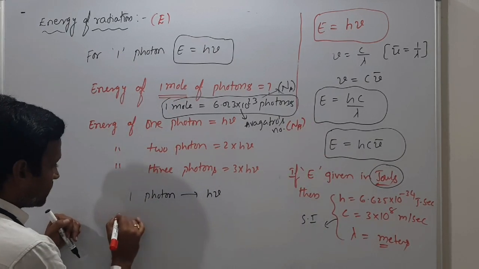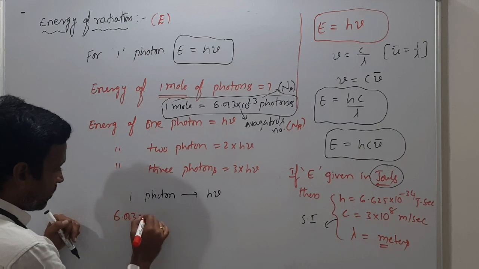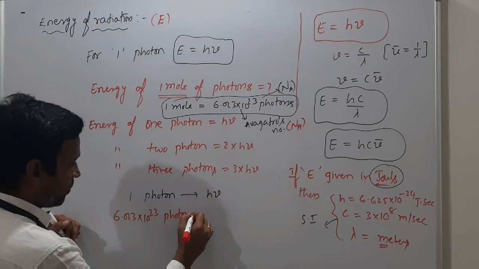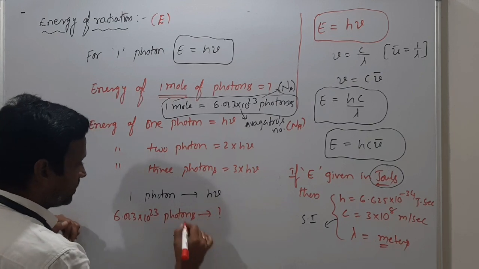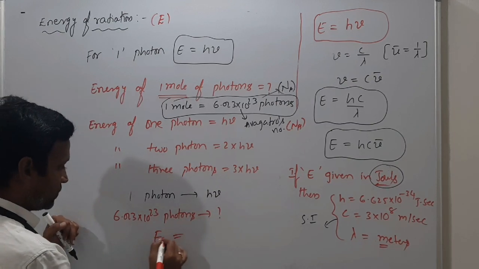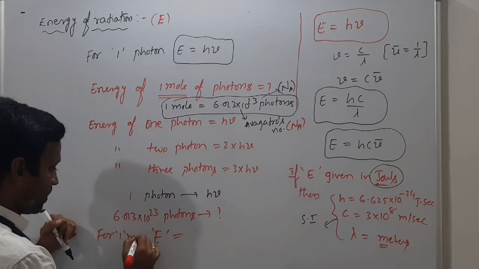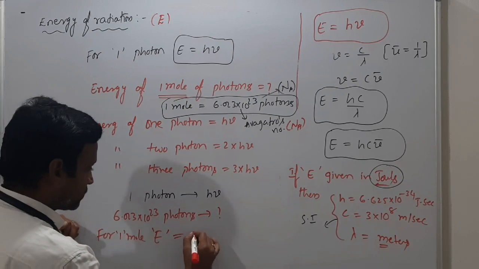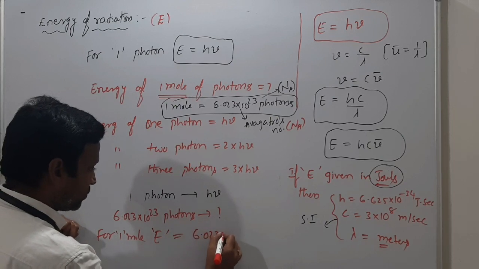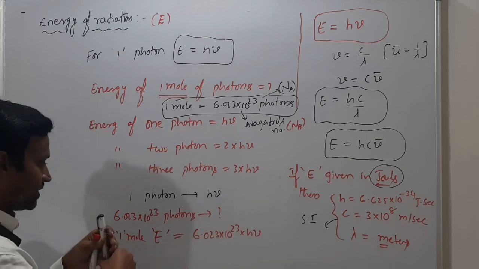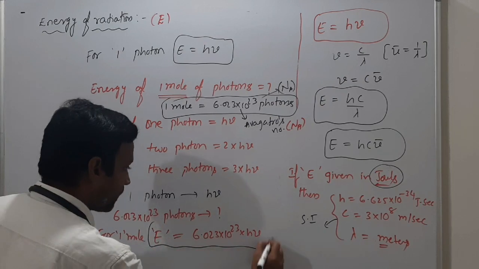So what is the energy of Avogadro number of photons? That means cross multiply. For 1 mole, E is equal to 6.023 into 10 power 23 into h nu. That's it.